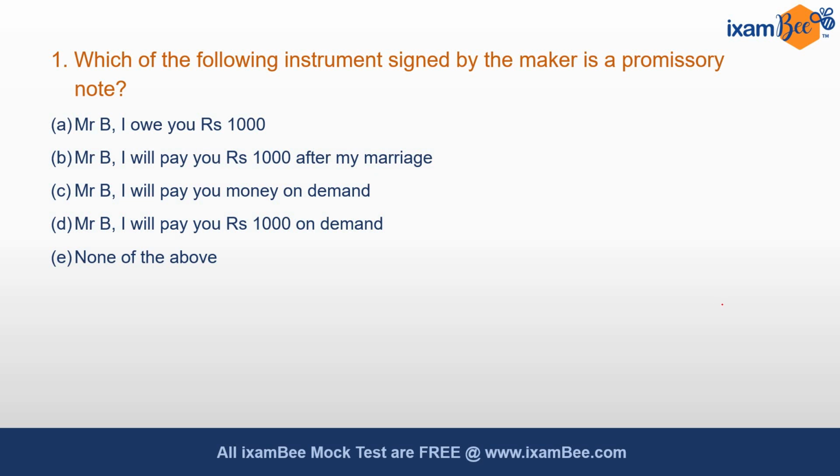Which of the following instrument signed by the maker is a promissory note? Option A, Mr. B, I owe you rupees 1000. Option B, Mr. B, I will pay you rupees 1000 after my marriage. Option C, Mr. B, I will pay you money on demand. Option D, Mr. B, I will pay you rupees 1000 on demand. And option E is none of the above. So if you closely look at the options, you will be able to see that only one option is correct, and that is option D.